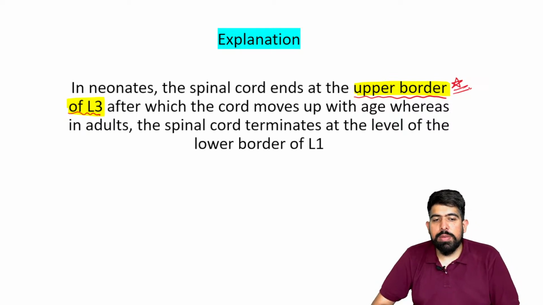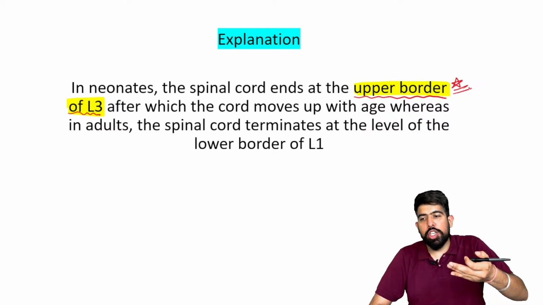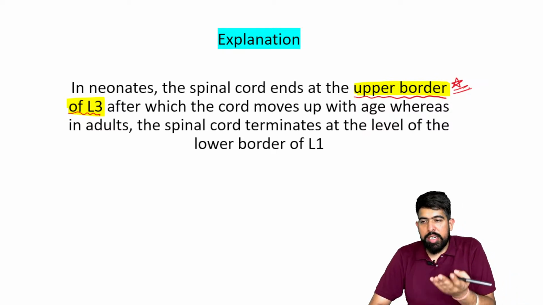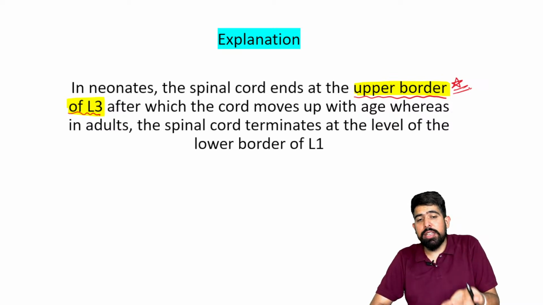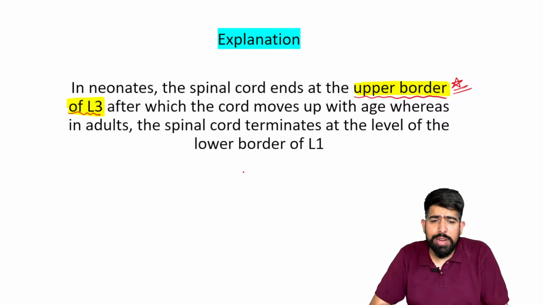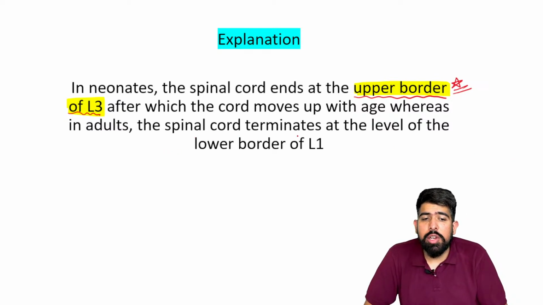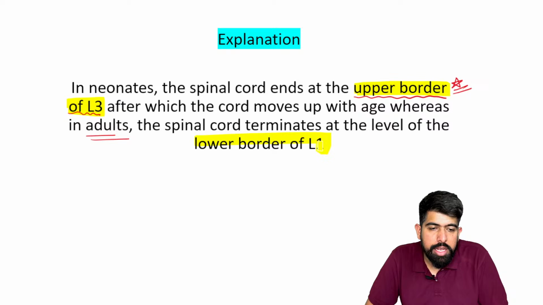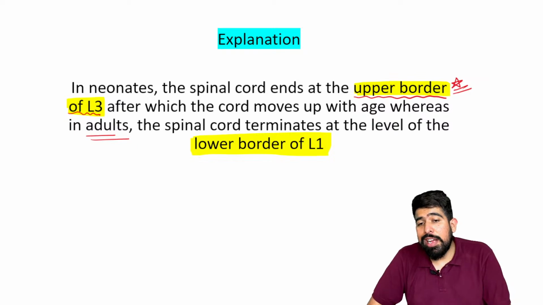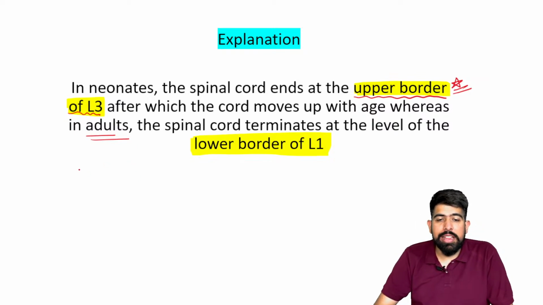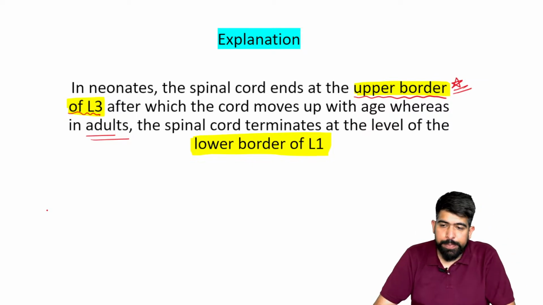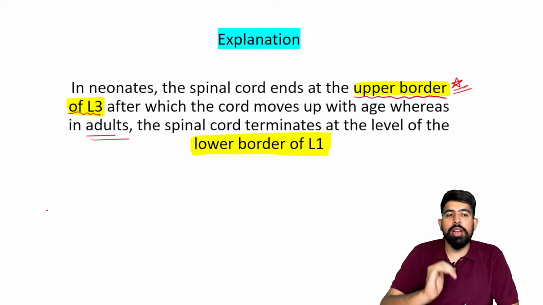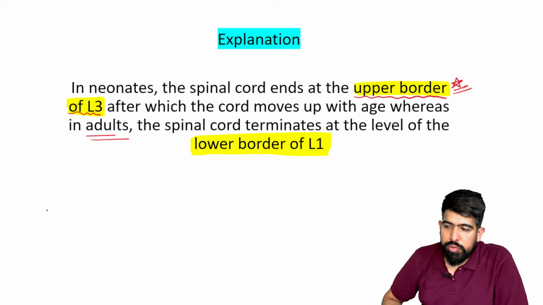After that, the cord moves up with age. As a neonatal infant has the cord at the upper border of L3, with age the cord moves up, and in adults the spinal cord terminates at the lower border of L1. Last time they asked about the infant, maybe this time they can ask about the adult. So please remember: in neonates, upper border of L3. In adults, the lower border of L1.